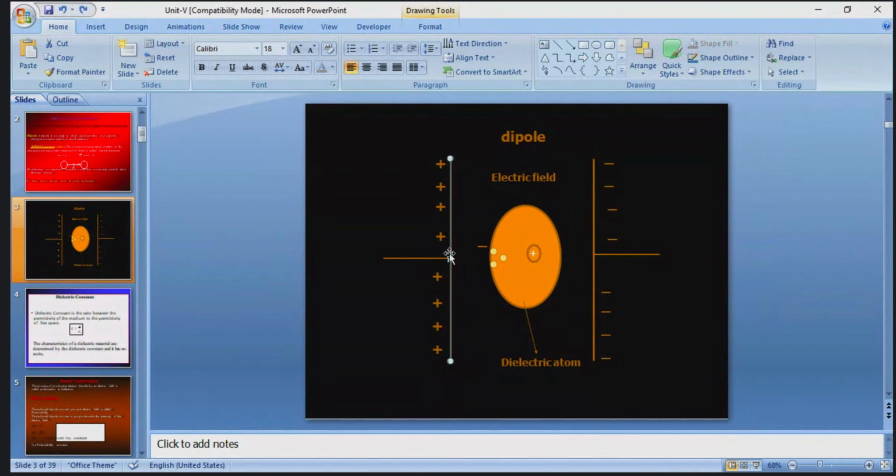This is the positive charge parallel capacitor plate. This is the negative charge parallel capacitor plate.